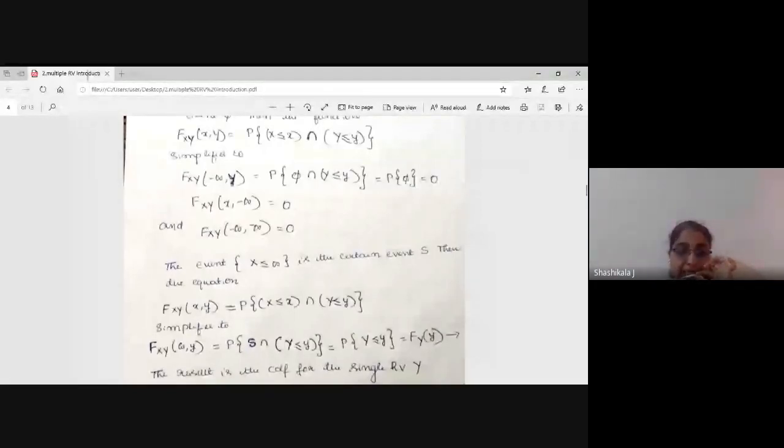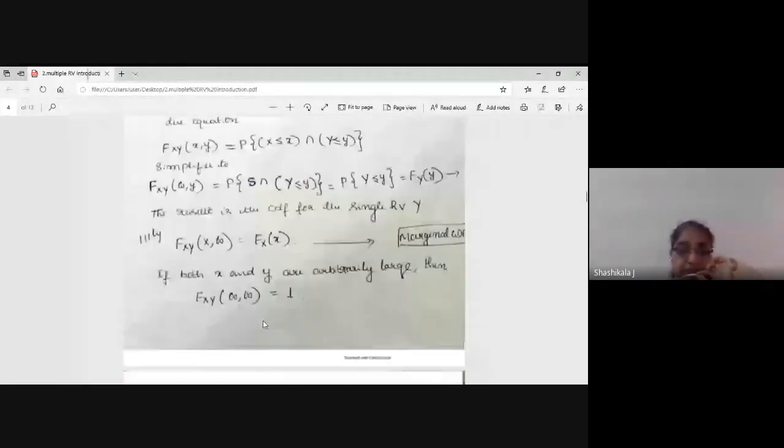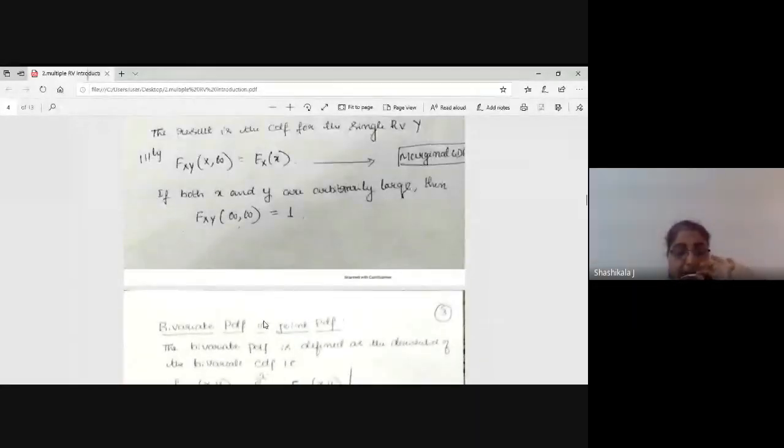Now let me go to the relation between the CDF function and the PDF function. Can anyone tell me what is the relation between PDF and CDF?